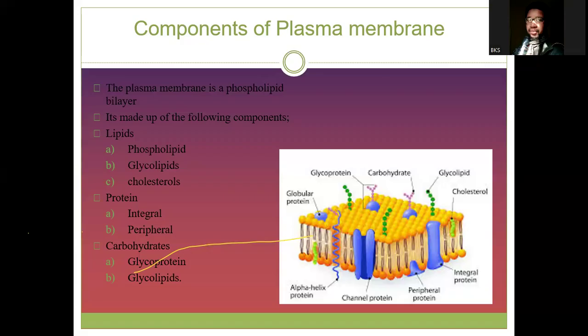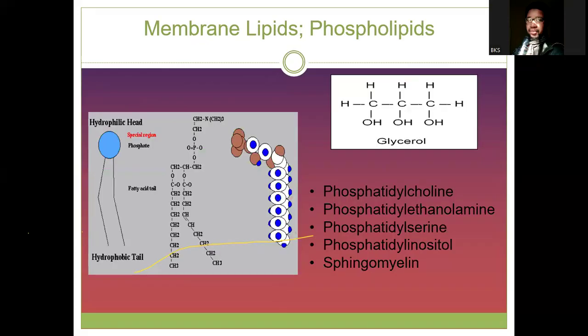So this is basically the concept that the function determines the proportion of each of these components. But in all of them, of course, you will find these components, whether it's lipid, protein, or carbohydrate. You can find all in a cell membrane, but the composition of them differs based on the function of the cell.